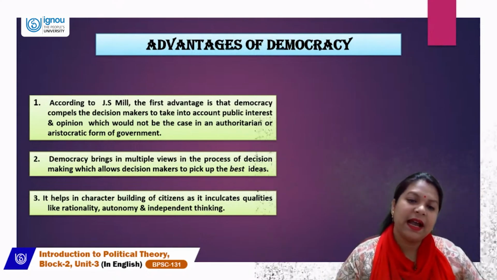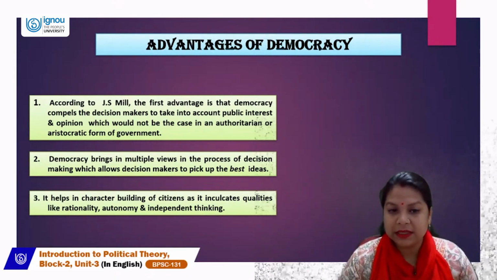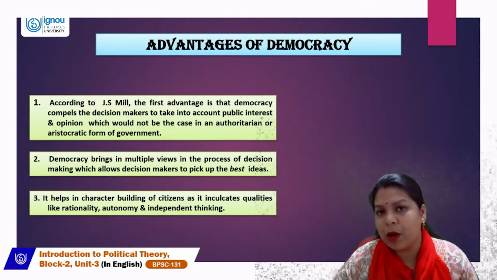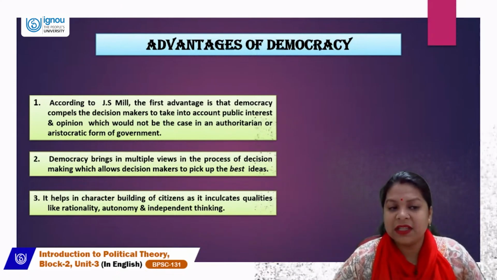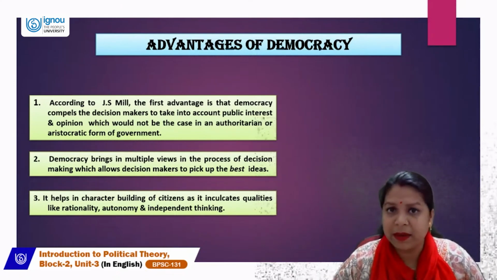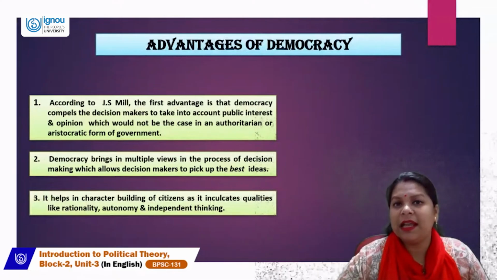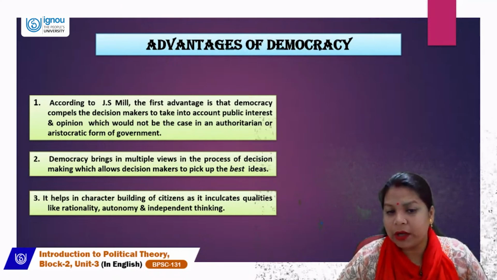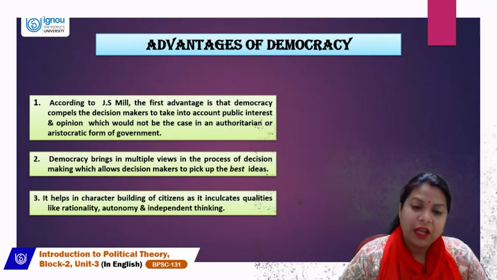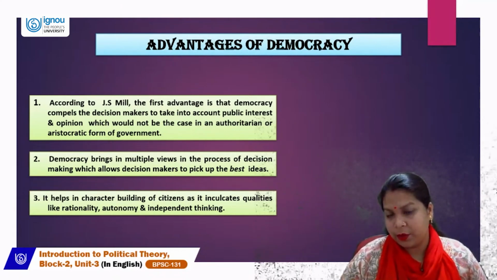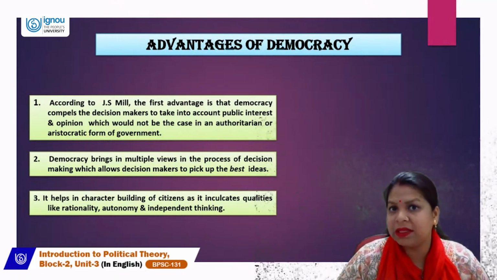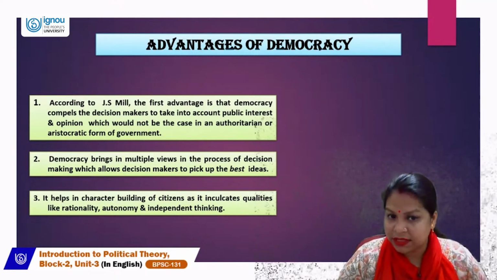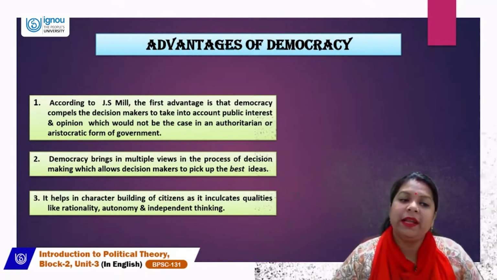J.S. Mill says that whenever we try to bring democracy into a society, the first and foremost thing is that the decision makers who are in power should take into account the public interest and their opinion, which would not be the case in any authoritarian or aristocratic form of government. So this type of rule, where the public interest and opinions are taken into account by the government, is only done in democracy and not in any kind of authoritarian or aristocratic form of government.